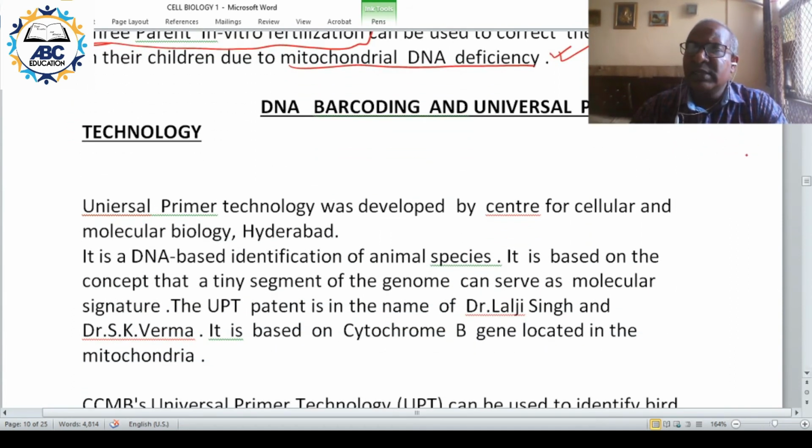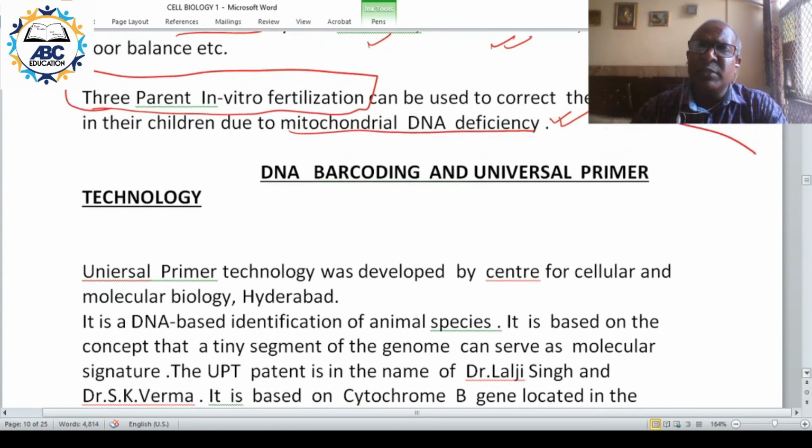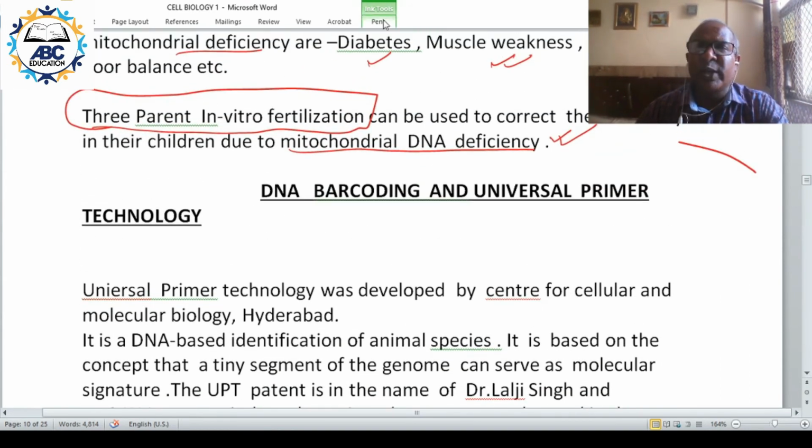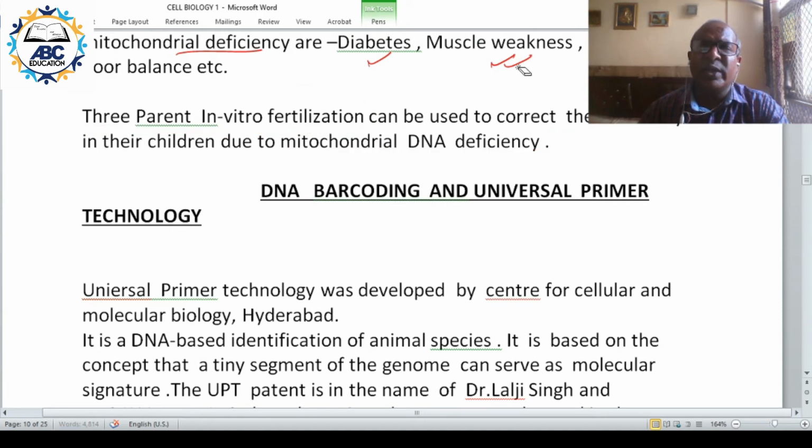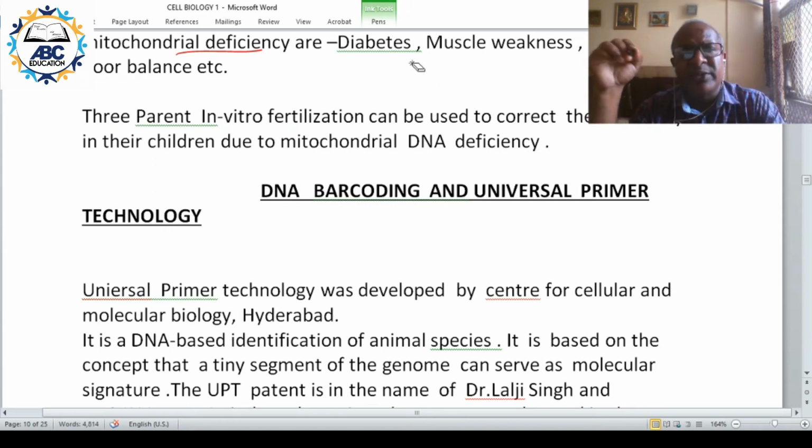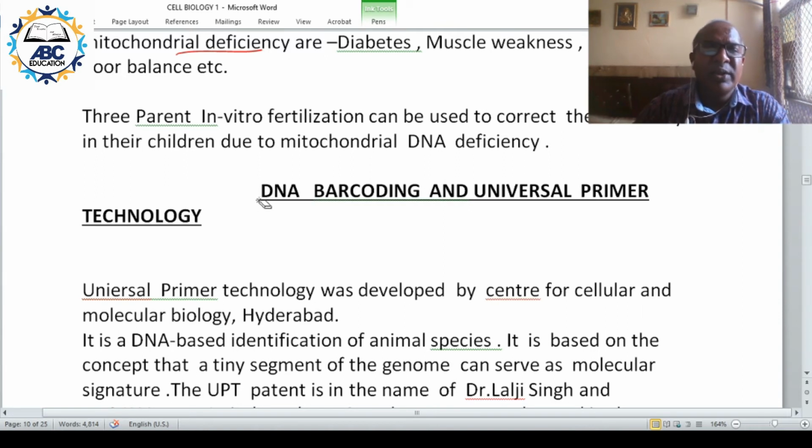Then there is another interesting topic. Mitochondria is important from the point of view of both prelims and mains. A lot of questions have been asked from mitochondria. The basic question was semi-autonomous organelle, then the emerging question like 3-parent IVF, and another important area is DNA barcoding. This has been in a lot of news. DNA barcoding.